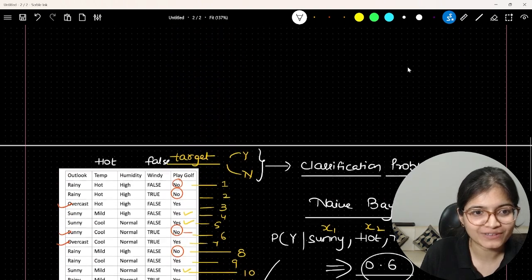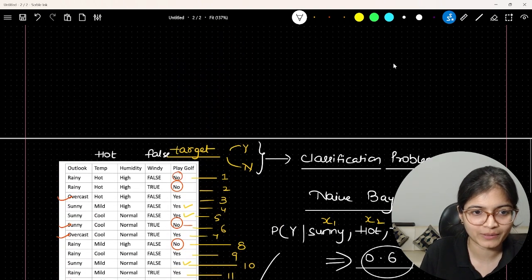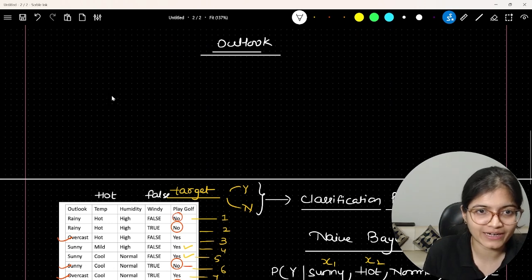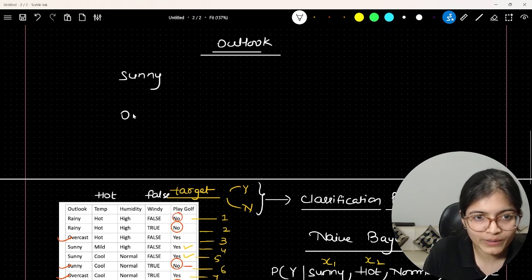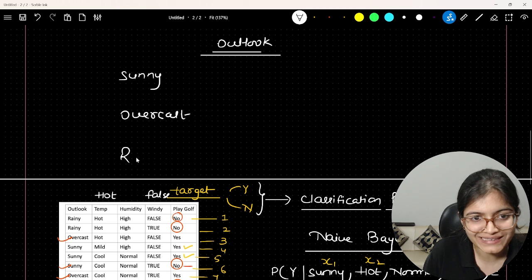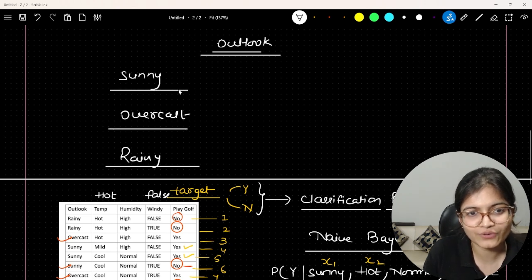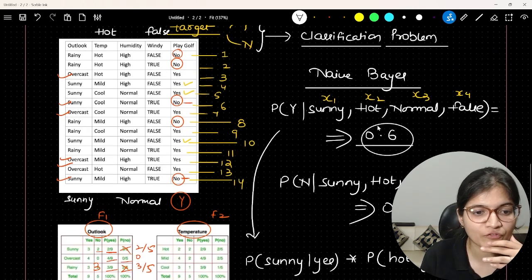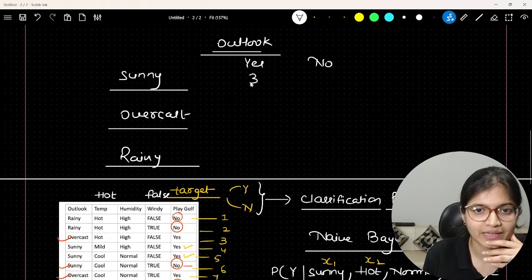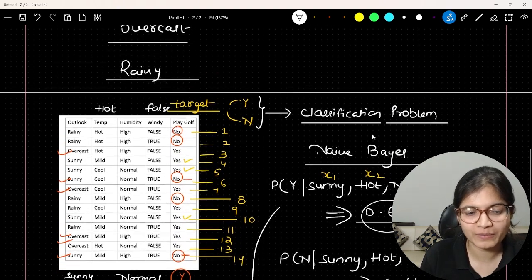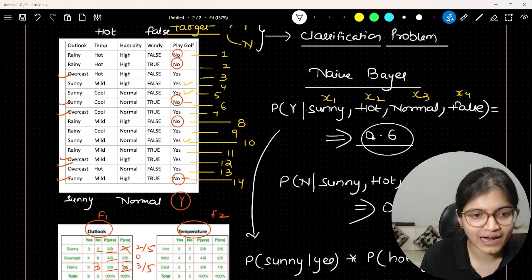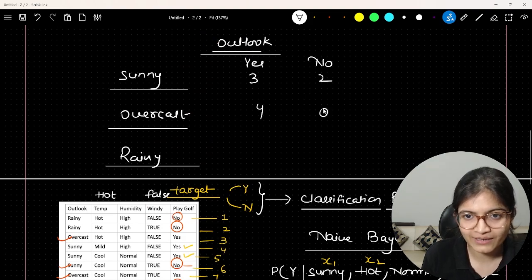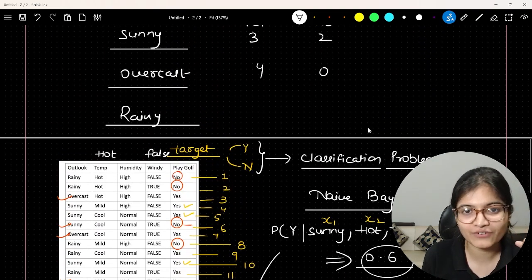So in the Outlook, we have, if you can see, 3 different Outlooks available, right? Sunny, overcast and rainy. So let me create that: sunny, overcast and rainy. What I'm trying to convey here is, in these 3 Outlook parts, what is the probability of yes and what is the probability of no? That is what we want to figure out. So when you are saying sunny, yes, let's see how many records there are. You will figure it out. It is 3. How many sunny and no are there? It will be 2. Similarly, for the overcast, you will observe it is 4 and 0. You can count it out. And for rainy, you will observe it will be 3 and 3.